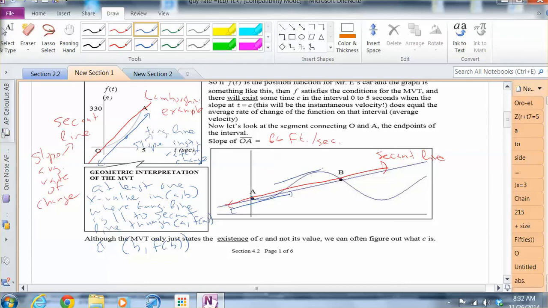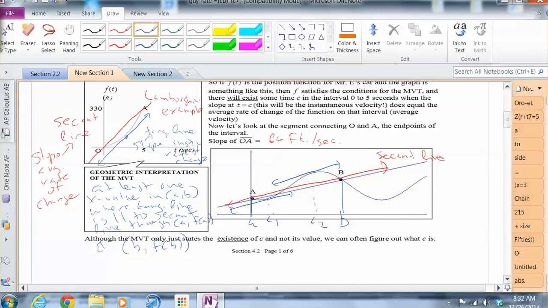And we said at least once, so it totally could happen 2 times. We can see how the curve decreases, then increases, and decreases. So that's why it could happen multiple times that the tangent line has the same slope as the secant line. So here's A, here's B, here's C1, and of course here's C2.